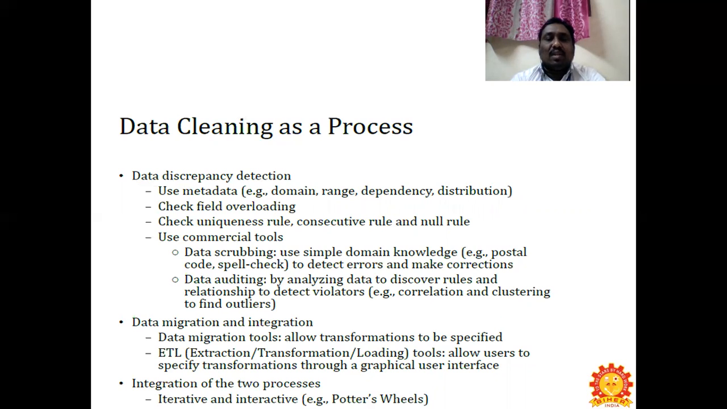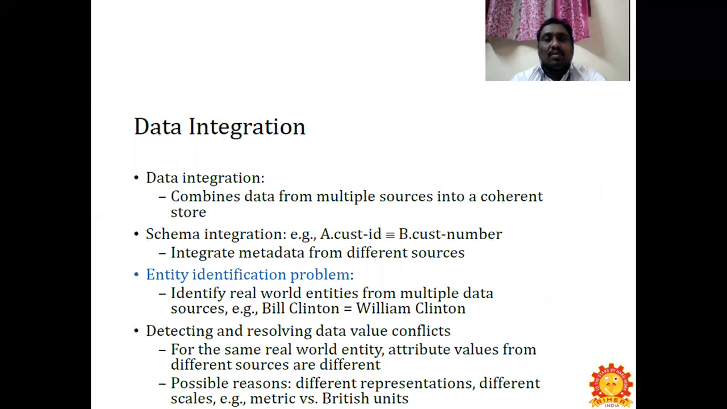Data migration and integration. Data migration tools allow transformations to be specified. The same ETL process is used: extraction, transformation, loading tools allow the user to specify transformations through a graphical user interface. Integration of the two processes is iterative and interactive, for example Potter's Wheel.